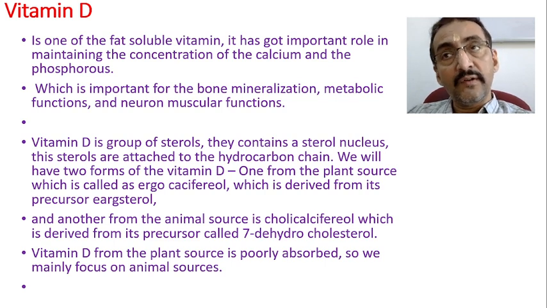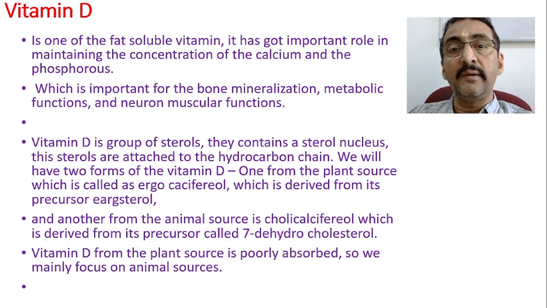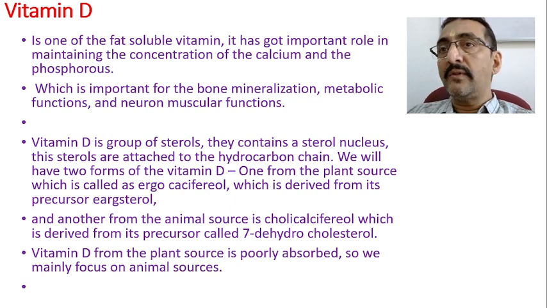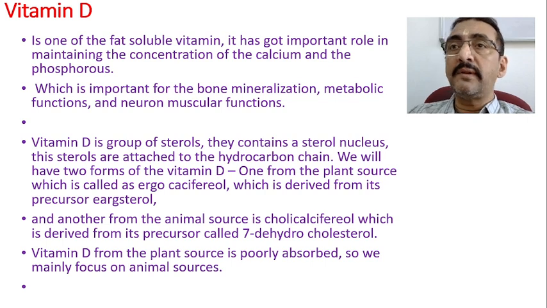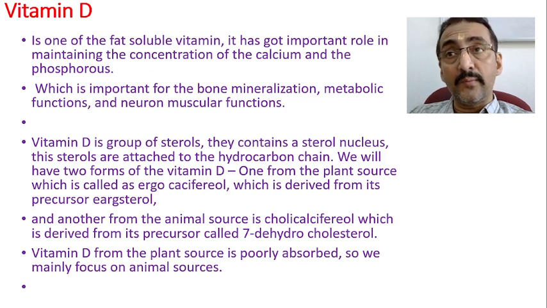Even for neuromuscular functions, vitamin D is important because so many neuromuscular activities depend upon calcium. Even cardiac function depends upon calcium. This calcium will be absorbed only in the presence of vitamin D3. Therefore, vitamin D is also important for proper bone formation, metabolic functions, and many other neurological and muscular functions.